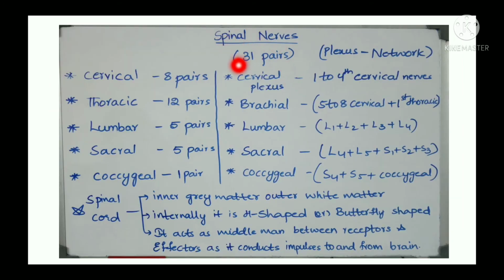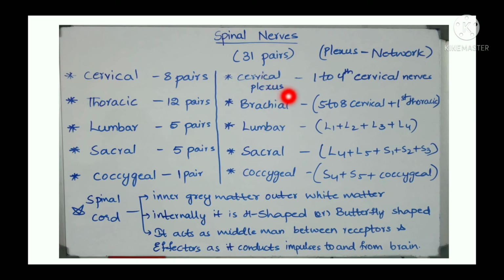Next we will study about spinal nerves. Spinal nerves are 31 pairs, whereas cranial nerves are 12 pairs. Here there are cervical, thoracic, lumbar, sacral and coccygeal. Cervical 8 pairs, thoracic 12 pairs, lumbar 5, sacral 5 and coccygeal 1. And here there are plexus, meaning the network of these nerves. So all these nerves form a network. So these are the networks.